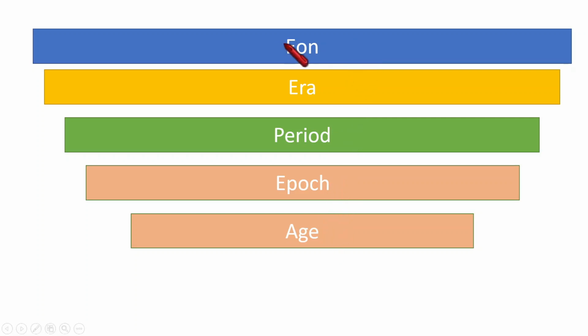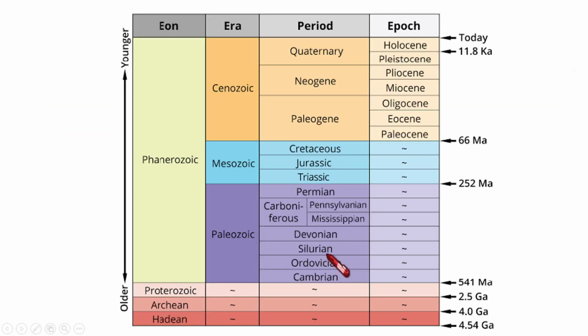Among that, the eon is the longest time period in the geological time scale, and an eon is again divided into eras, one era is divided into periods, and one period is then divided into epochs, and the smallest and very short time period in the geological time scale is age.